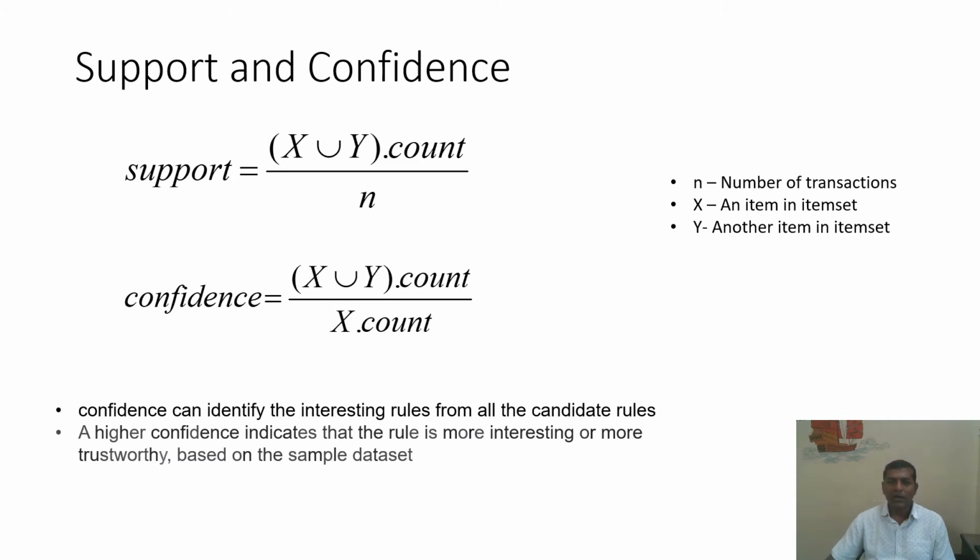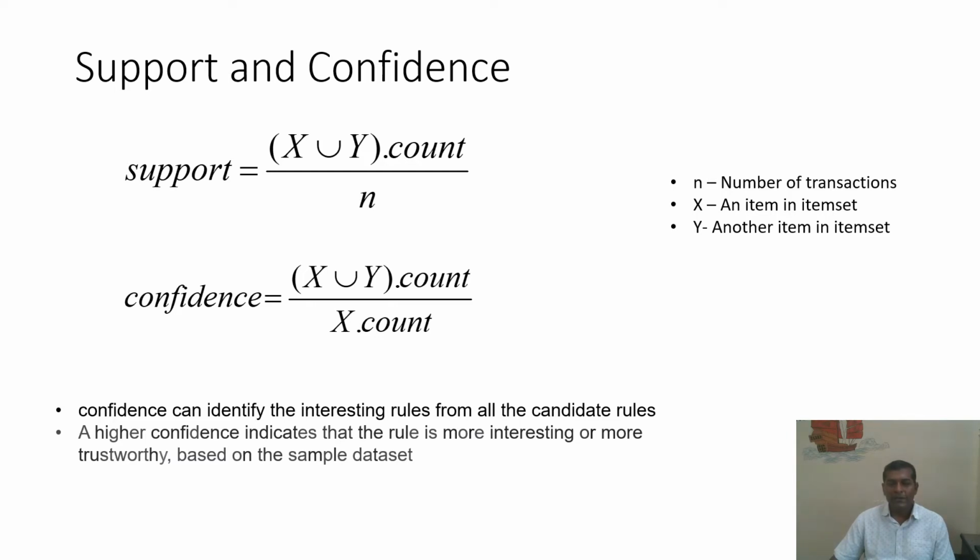Here n is the number of transactions, the total transactions, and out of these transactions we count how many times X and Y are both purchased. The total count whenever X and Y are purchased, divided by the total number of transactions, is known as support.